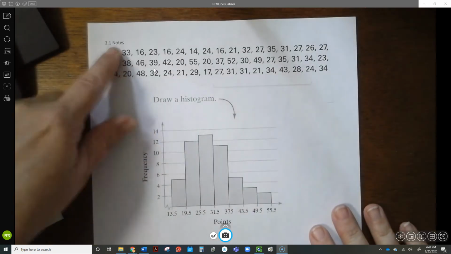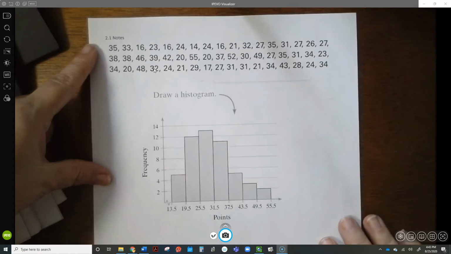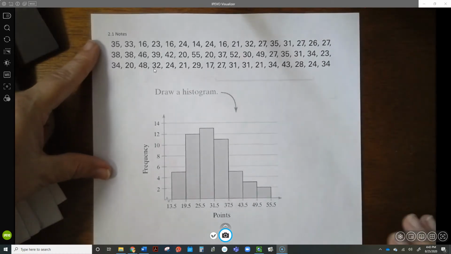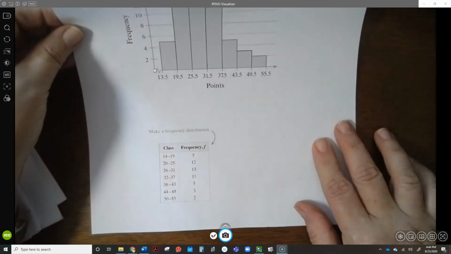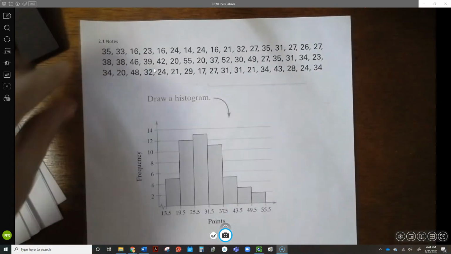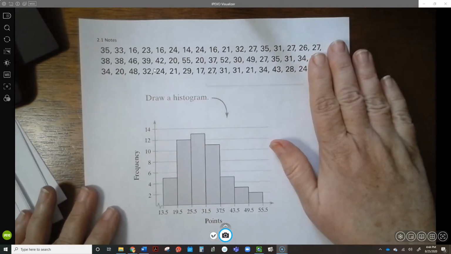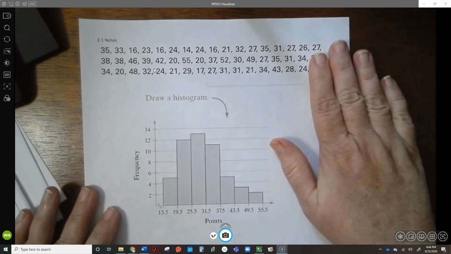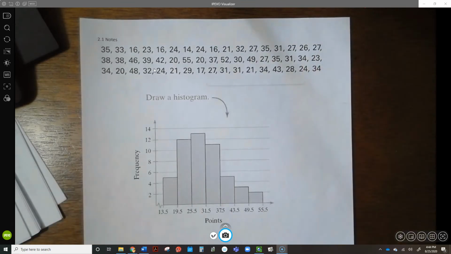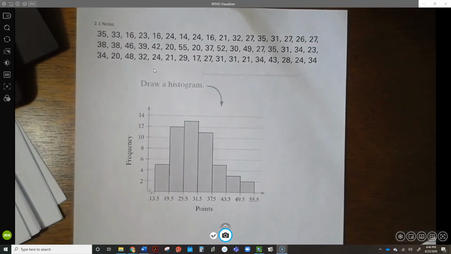These are 2.1 notes. This paper should be uploaded in the folder. If you want to print it out, it's not necessary. I'm going to share with you some things about it in just a minute. I copied and pasted all of this out of the textbook. I believe this was in the beginning of the chapter for chapter 2.1. I just cut and pasted that from the textbook.